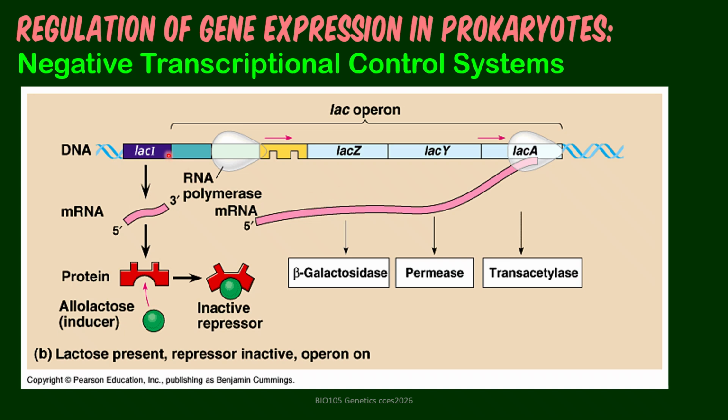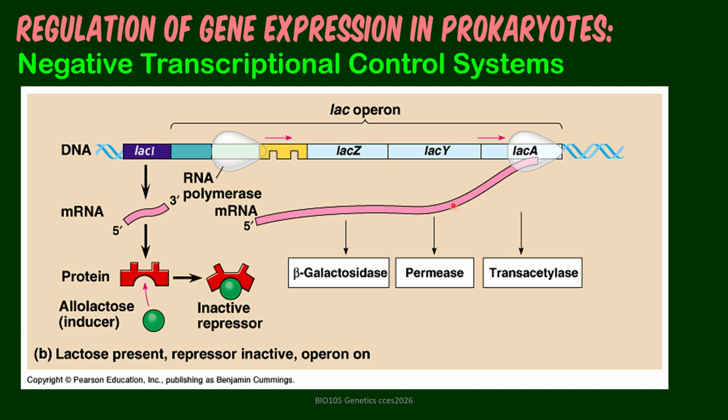Then, in contrast, in the presence of lactose, there is formation of allolactose from lactose, which serves as an inducer that will bind to the active site on the repressor, changing its shape, making it unable to bind to the operator anymore, and making it possible for RNA polymerase to transcribe these genes.